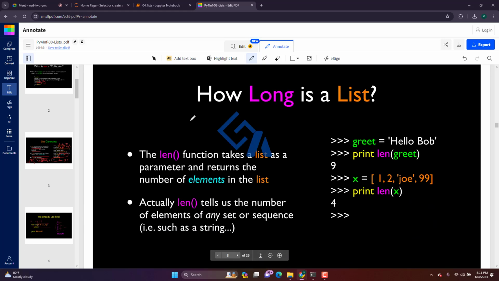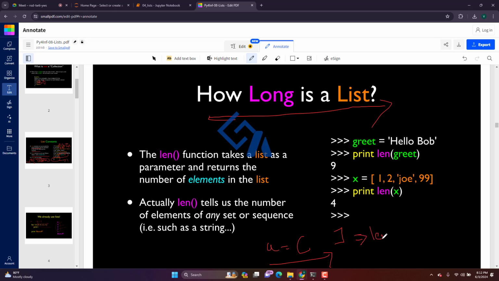How long is a list? To know the length of the list, there is a default function. For example, you created a list here. To know how many values are present in it, there is a function called len. You pass the value inside it, and this will give the length of the characters. It will start from 1 and go to 9. Length always starts with 1.